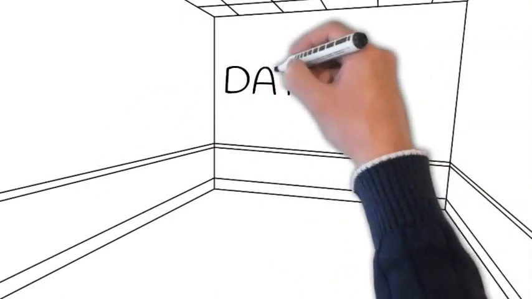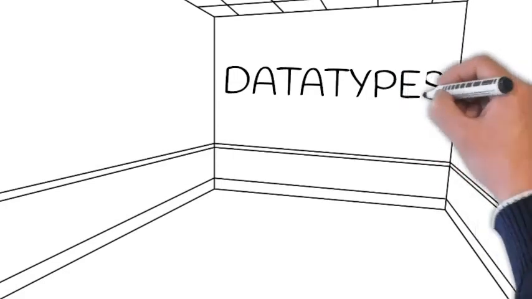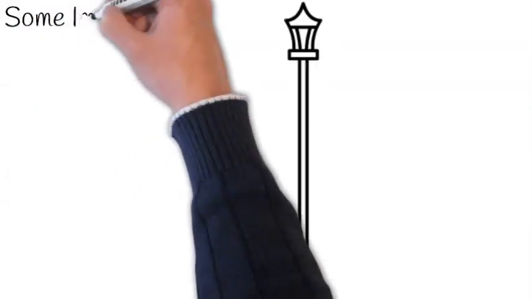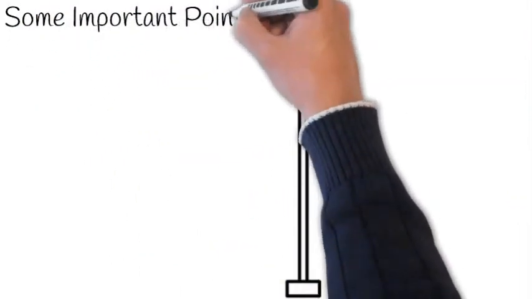In the previous session, we talked about identifiers and reserved words. In this session, we'll be talking about data types. But before proceeding, I want to tell some important points.